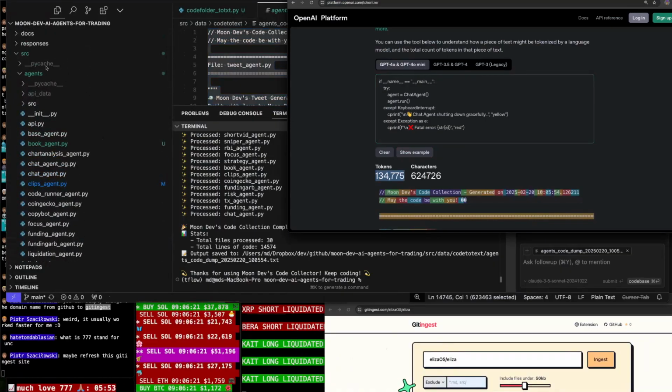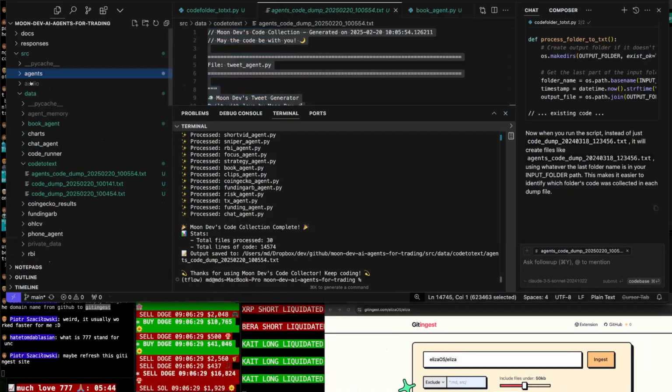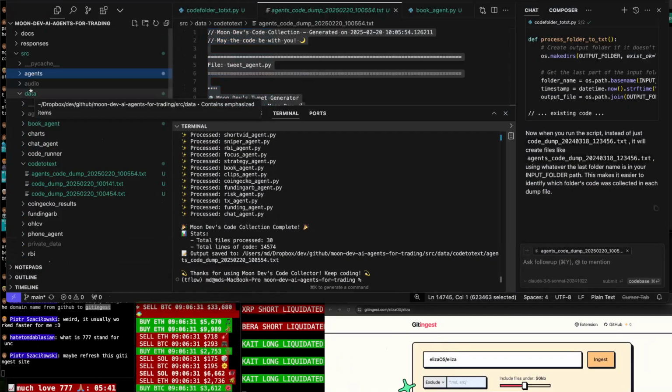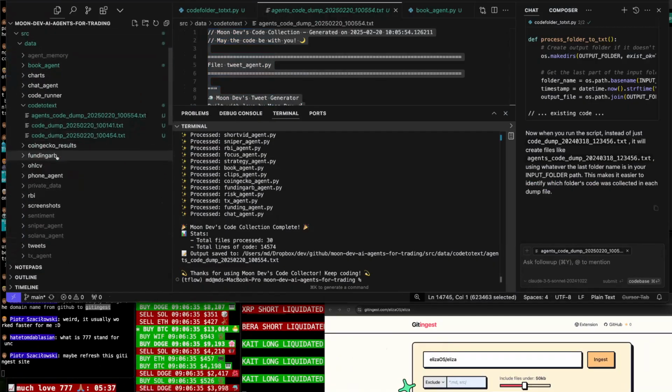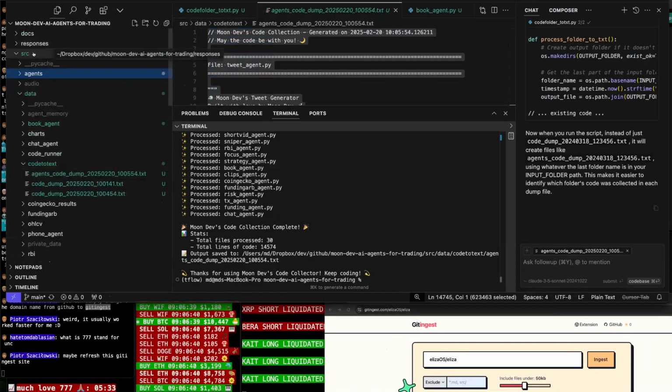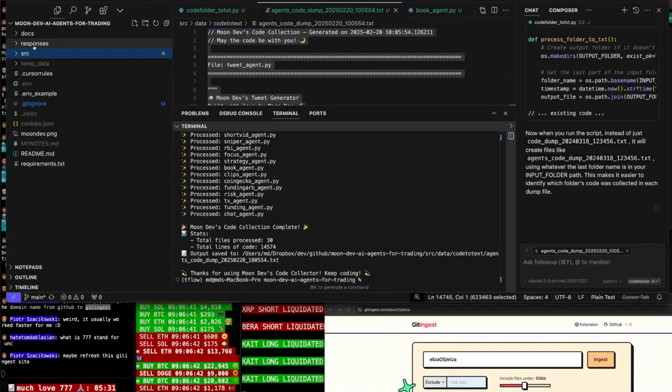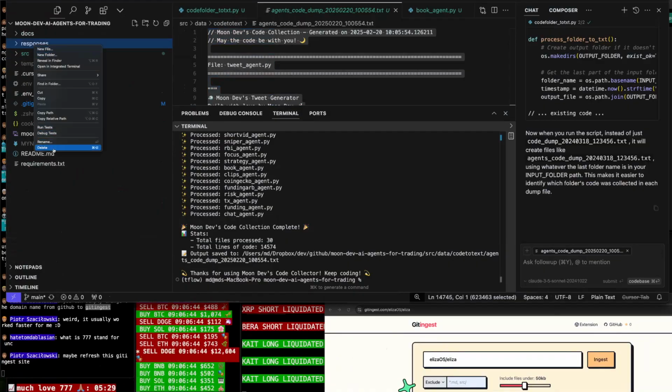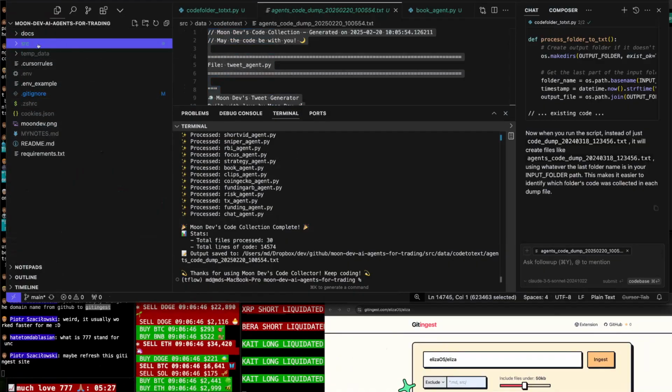Where else do I have a lot of code, bro? The agents, yes. The data, I don't need the data because that would just be crazy. Book agent code. This is all just data. What is this responses thing? Delete that. Source here.